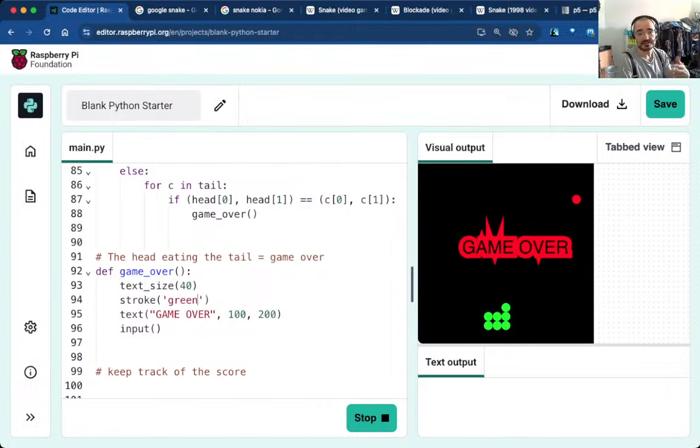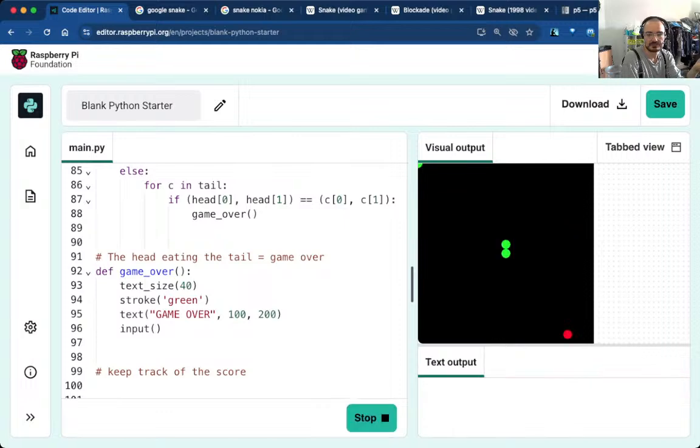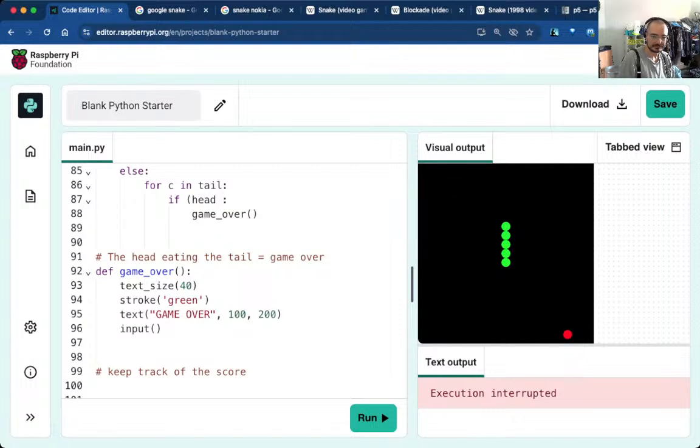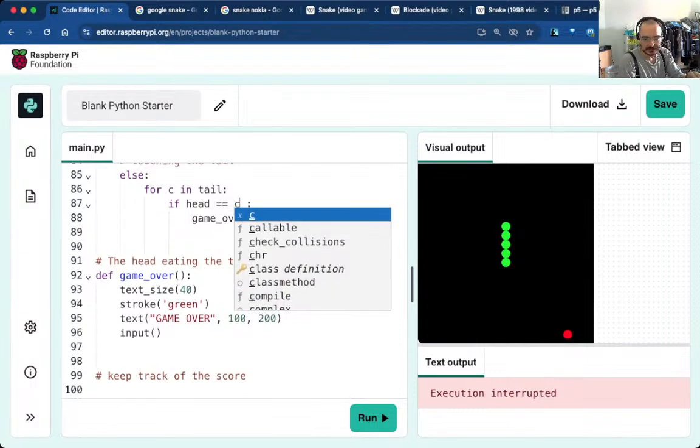Now this is where, if you were running this in P5 Python natively, you would be in your console, press return, and you'd be able to have another game. Except here we can't. The only way to stop it is to stop and run it again. So after much of that, let's try if I can just do the head equal C. None of it correctly stops the game upon game over.